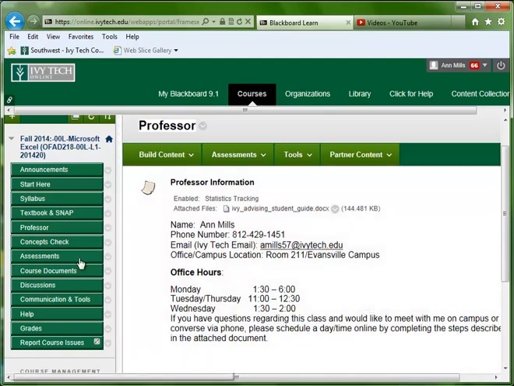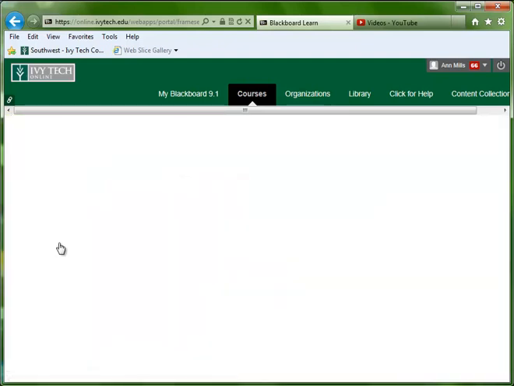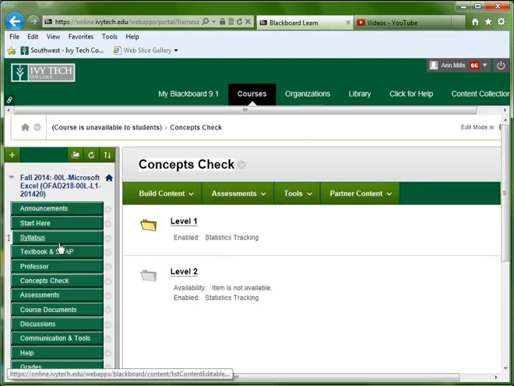So the concepts check, I would like for you, if you would, to grab your textbook. I just want to refer to the textbook in conjunction with what some of these tabs are. The concepts check is at the end of every chapter, but let's go to the end of Chapter 7 in the Level 1 section.